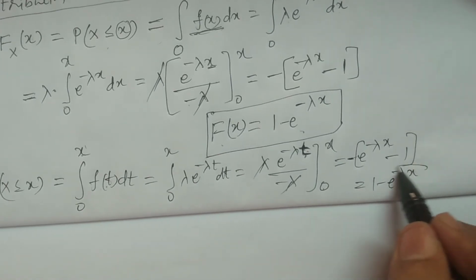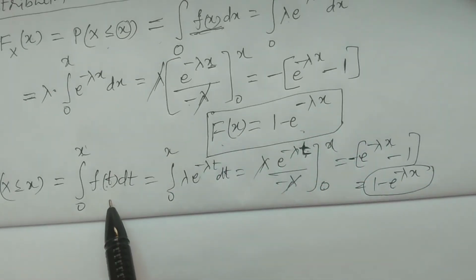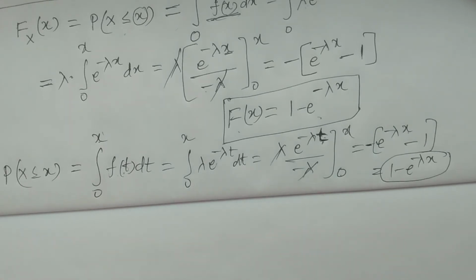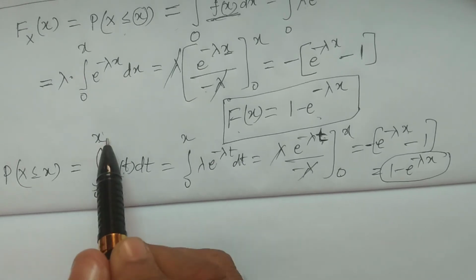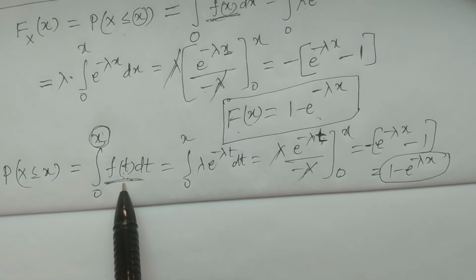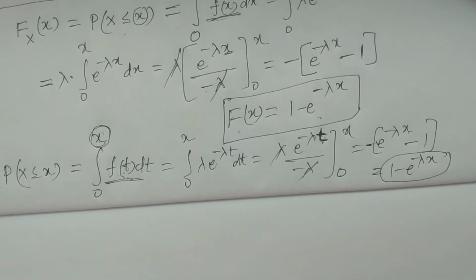The function does not change; the only difference is this notation. Whenever the upper limit is in x and the function is also in x, to avoid confusion we can write the function in another variable. Keep the upper limit in terms of x and change f of x to f of t, so that the confusion is avoided. That is my argument.